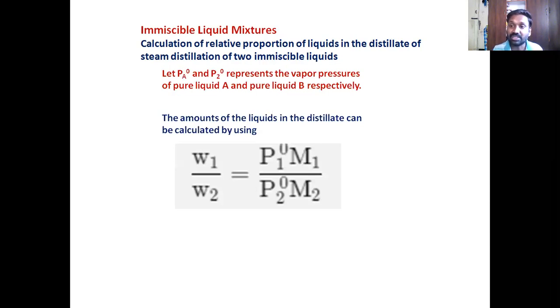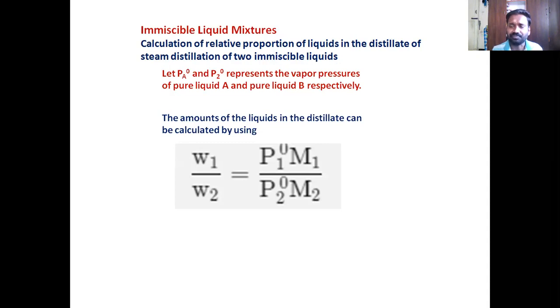What are these terms in the equation? W1 and W2 are the weights of the liquids in the distillate. Distillate, not in the mixture, not in the flask, crude mixture. After distillation, how much of water has come out? How much of aniline has come out? That is what we are calculating using this: P1 naught M1 divided by P2 naught M2.